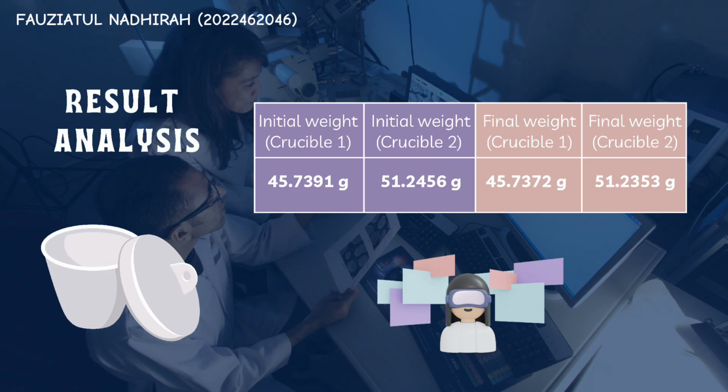Next is result analysis. Here we can see that the initial weight of crucible 1 is 45.7391 gram and the initial weight of crucible 2 is 51.2456 gram. And then we get the final weight for crucible 1 as 45.7372 gram, while the final weight for crucible 2 is 51.2353 gram.